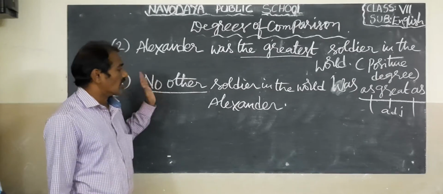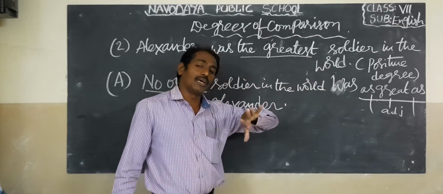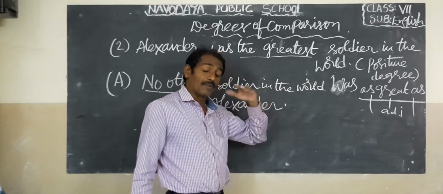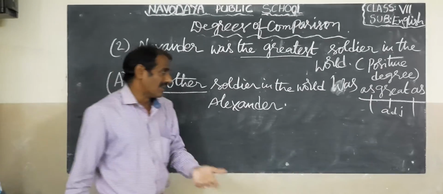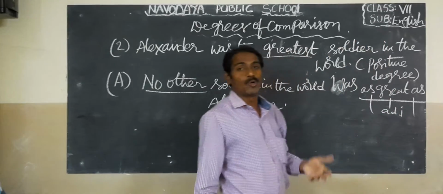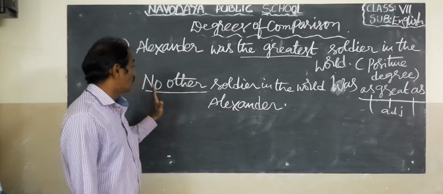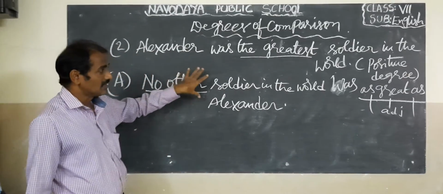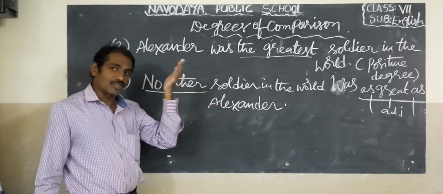Okay, children, take a look. We begin with the phrase no other, then the subject soldier in the world. The verb is very important: if it is in the past tense we write the past tense verb, and if present tense, the present tense verb. Here it is was. Previously we saw the comparative degree, now the positive degree, and next we will see the superlative degree.